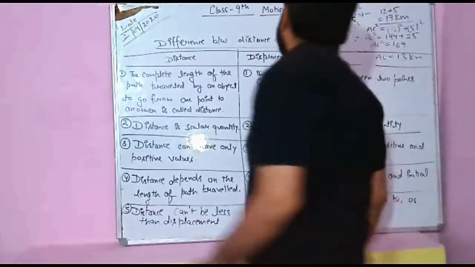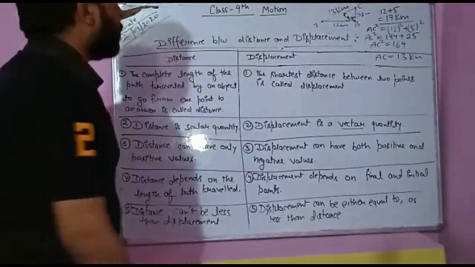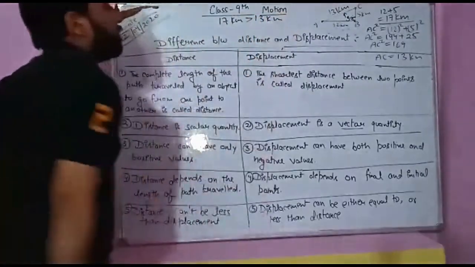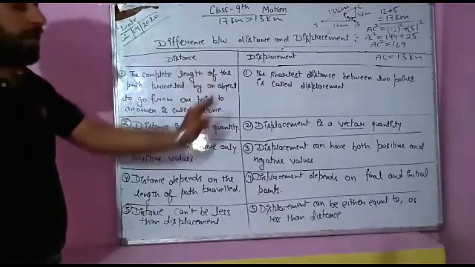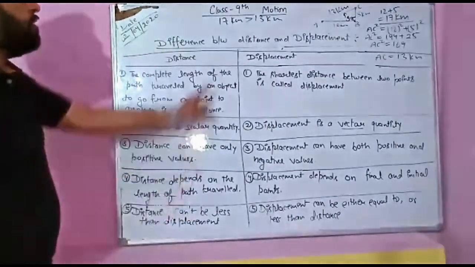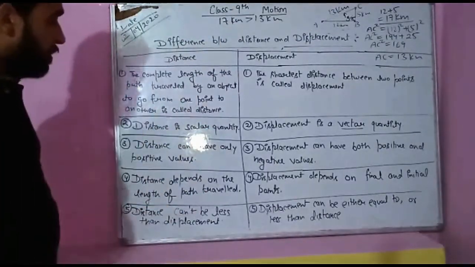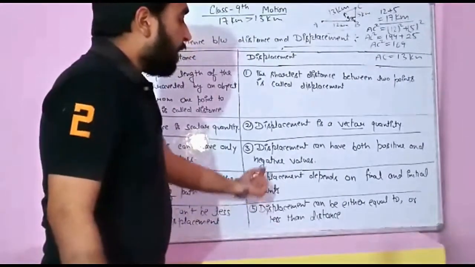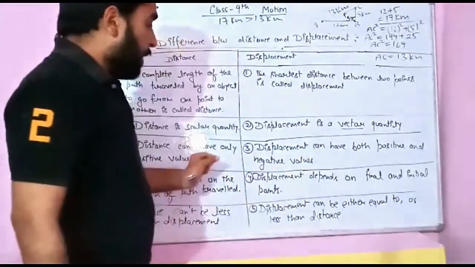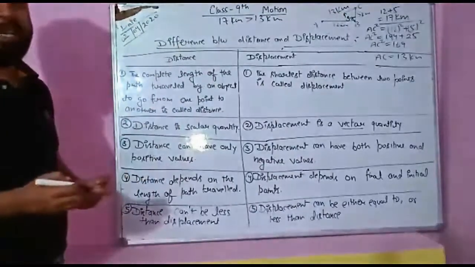By this example, this is very clear. The distance was 17 kilometer and displacement is 13 kilometer. So 17 is greater than 13 by this example. Even if we consider so many examples, we will find the distance cannot be less than displacement. Distance is always greater than or equal to the displacement. It cannot be less than displacement. And displacement can be either equal to distance, this is also possible, or less than distance. By this example, we can understand it well.